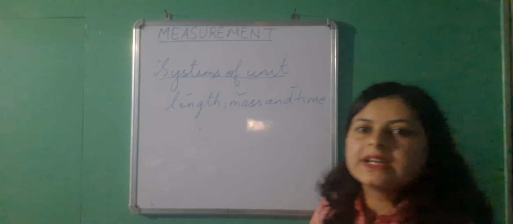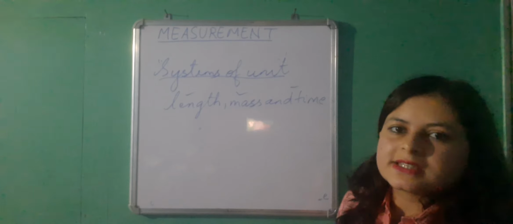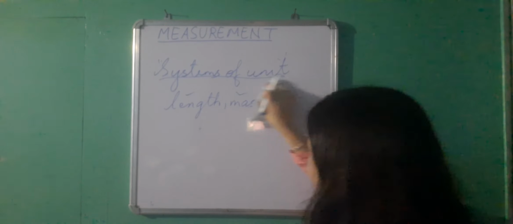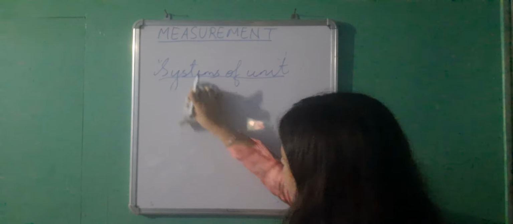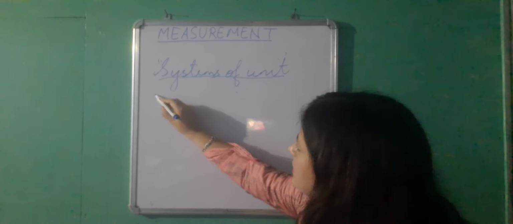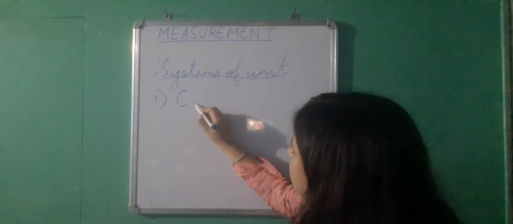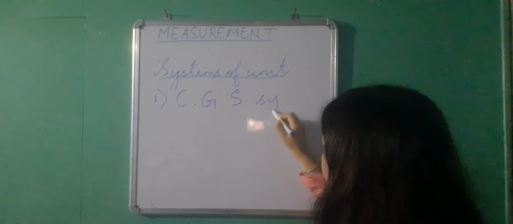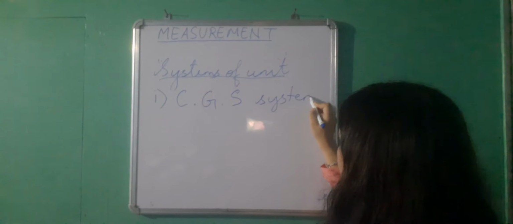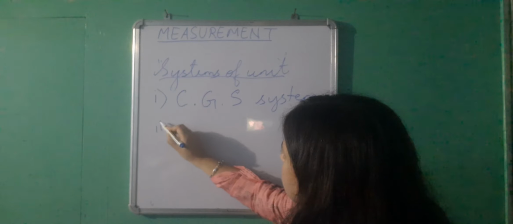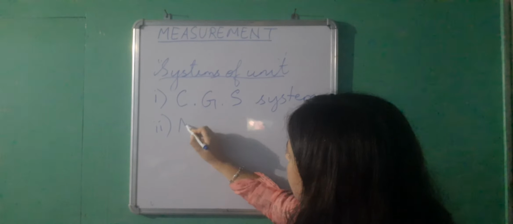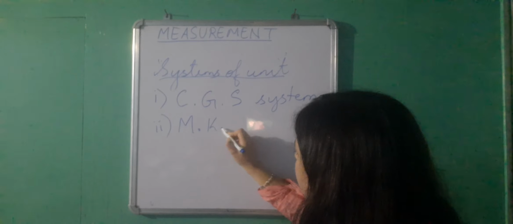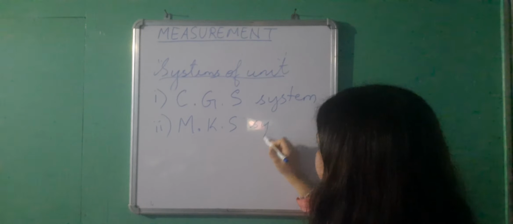So let me quickly tell you what are the systems of unit here. The first system of unit is CGS system. The second is MKS system.